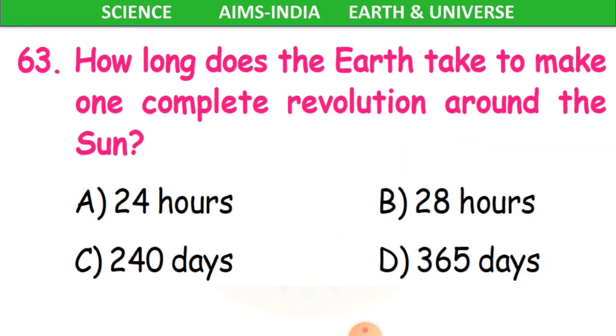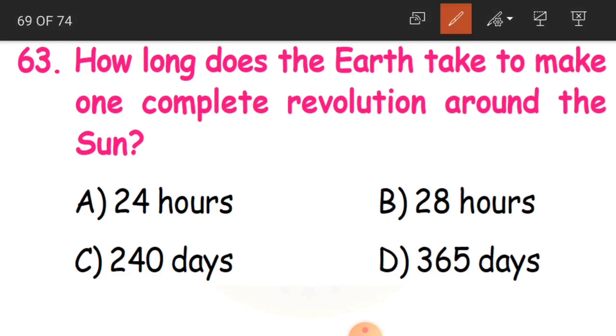How long does the Earth take to make one complete revolution around the sun? In the earlier questions I already gave you the answer for this, when we were talking about half revolution.